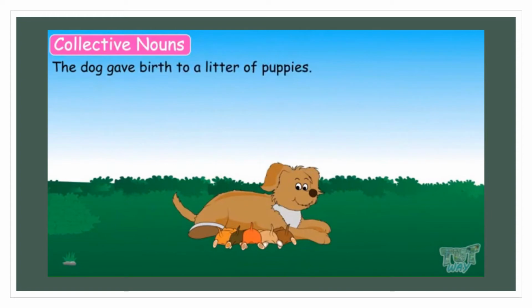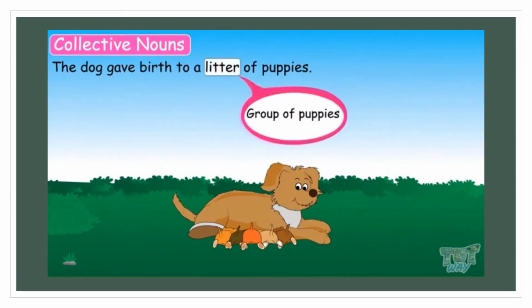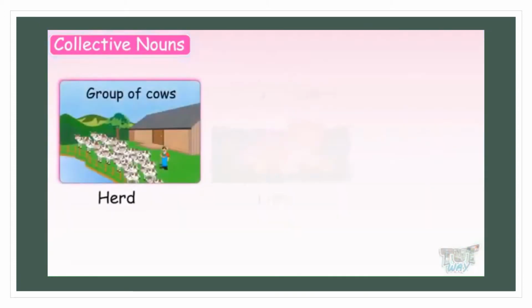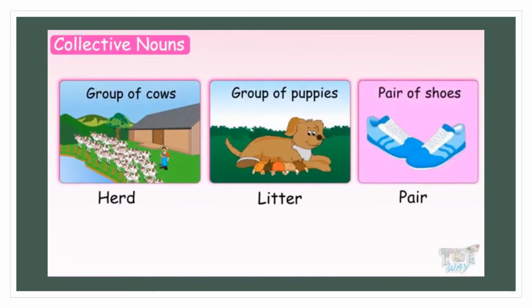Here, the word litter refers to a group of puppies, that is, more than one puppy. So the word litter is a collective noun. So such words as herd or litter, which represent a group or collection of the same kind of persons, animals, or things, are called collective nouns.